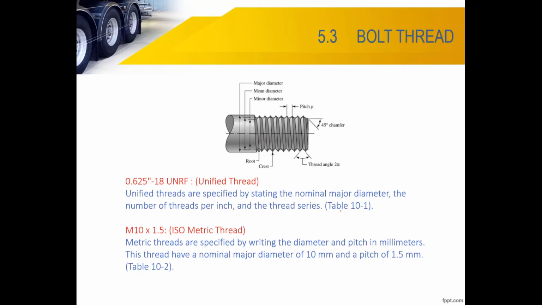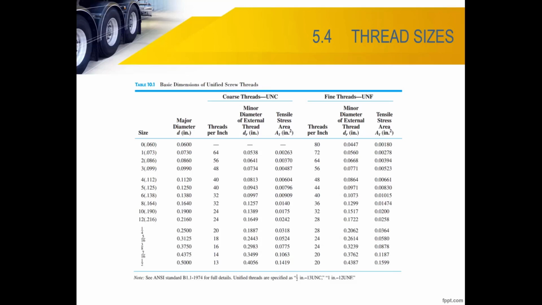You refer to table 10.1 from your textbook for metric. The list of bolts you can use is in table 10.2. Also, we focus on the metric. How do we select the bolt from this table, right? So this is table 10.1, in English. This is chapter 10 in your textbook, Jovina. So this will be English. So you have all the sizes of the bolt, the major diameter, threads per inch.